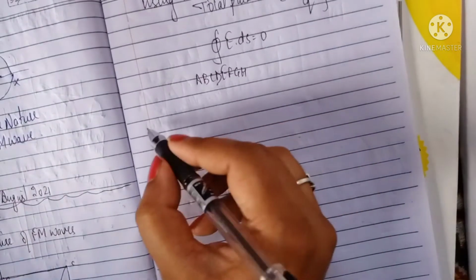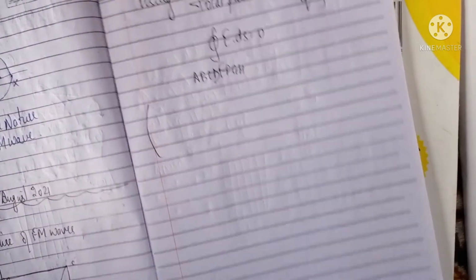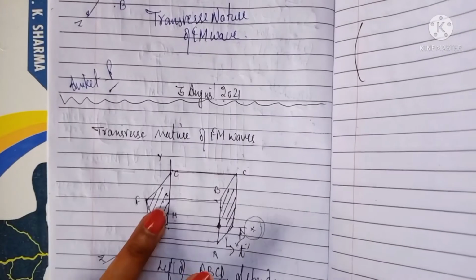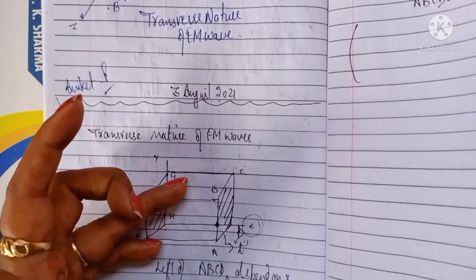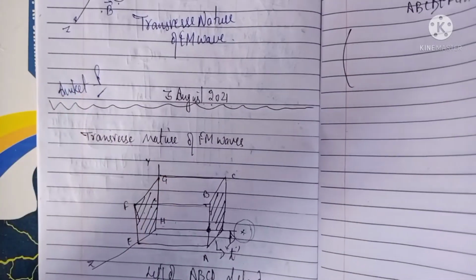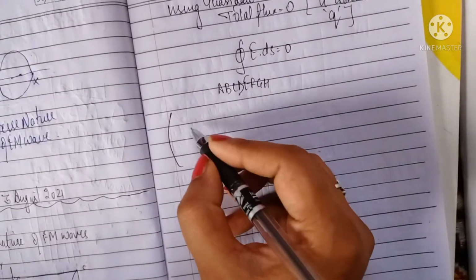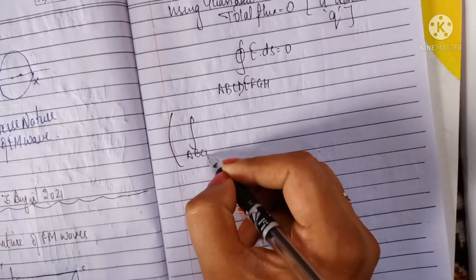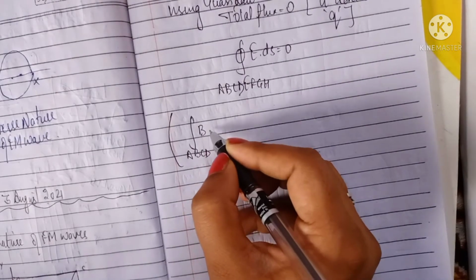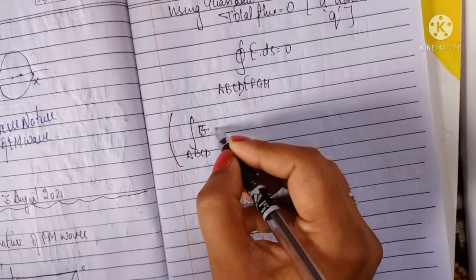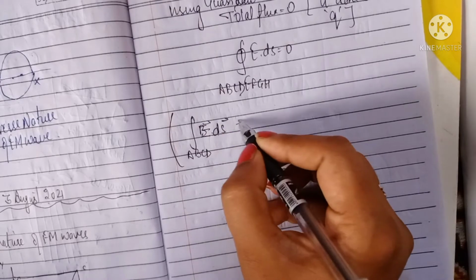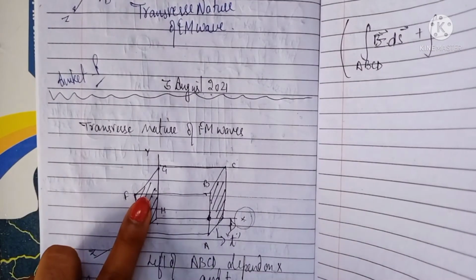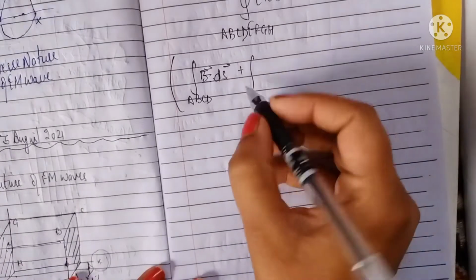Total is this much. Now we are going to write in the forms like this one and this one, wavefront. Okay, bottom and the upper one, back and the front. So that's why we will write here ABCD, so that is your ∮E·ds, right? And in a similar manner, the corresponding face for this ABCD is EFGH, so that's why you have to write it here.